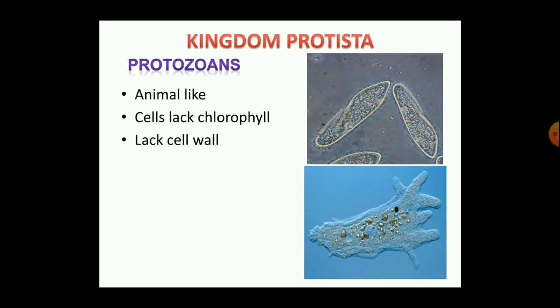The animal-like protists are called protozoans. They are animal-like for the reason that they lack chlorophyll. That is why they cannot synthesize their food and they are animal-like. In them, the cell wall is also absent.